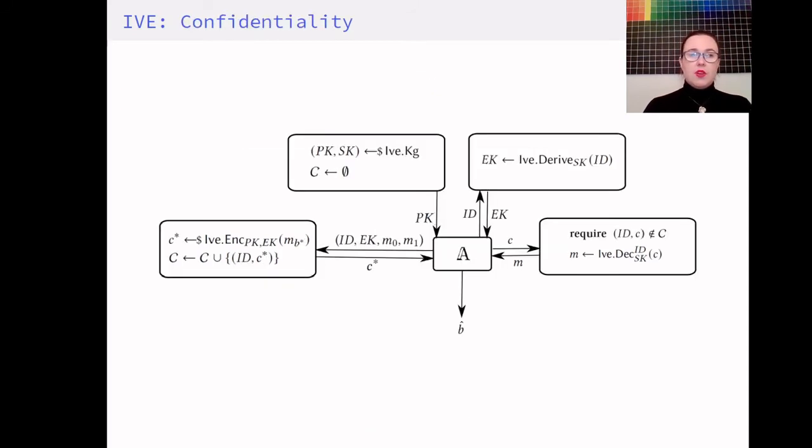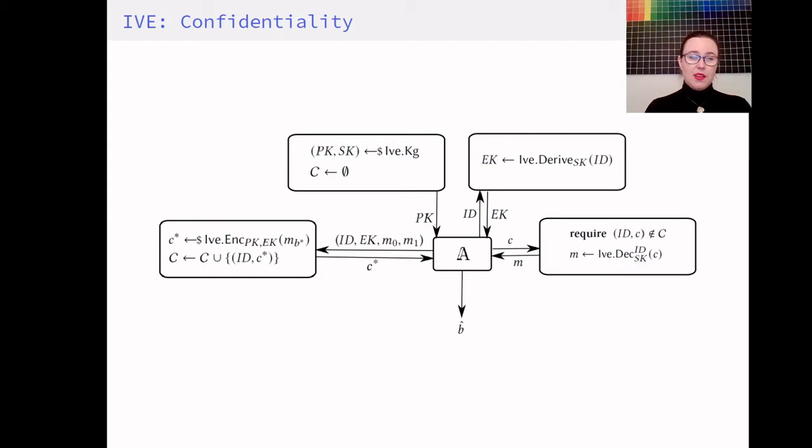We also have the notion of confidentiality for IVE schemes, which is similar to the notion of confidentiality for public key encryption schemes. Here, the adversary is given the public key of the IVE scheme. Now, because the secret key is used for decryption purposes, we obviously can't give it to the adversary directly, but she still needs to derive encryption keys, and for this purpose we give her the derivation oracle seen on the upper right corner. She's also given access to a decryption oracle,